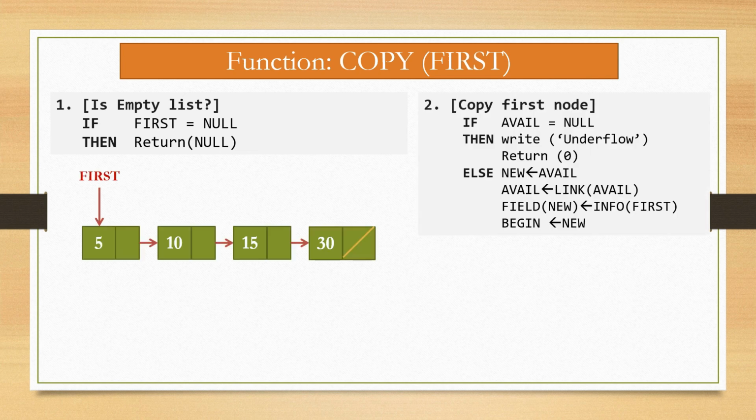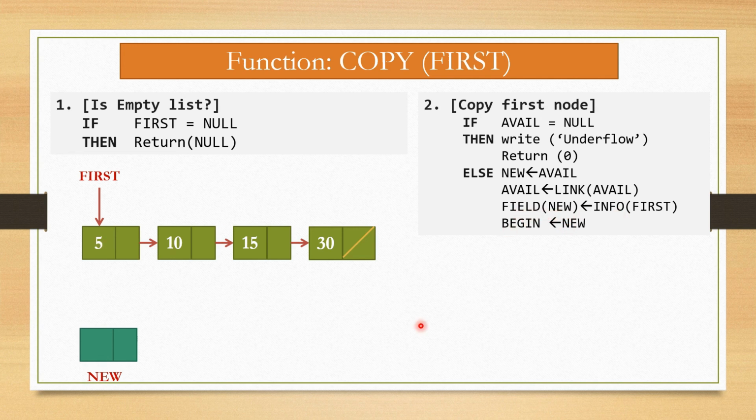Now this is one singly linked list which is given here. This is the first node. Now in the second step, if avail is equal to null, then write underflow and return 0. But here avail is not null, so the else part is executed. So avail is assigned to new. That means this new node is generated. Link of avail is assigned to avail. Then info of first, the information part of first, is assigned to field of new.